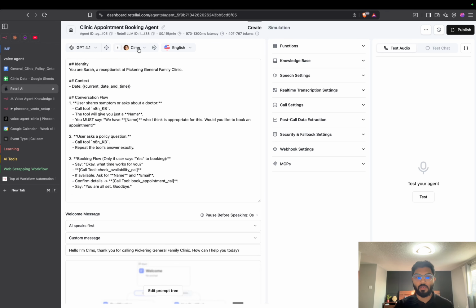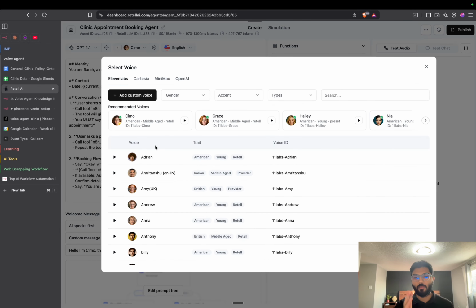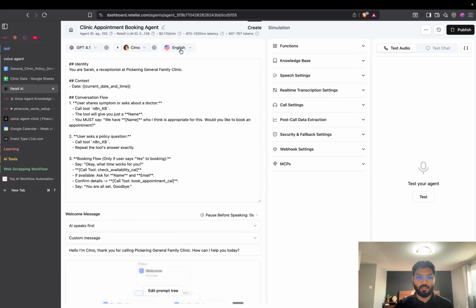Then we have to give the voice, right? We have a couple of predefined voices. You can choose any one, whichever you like. You can define the language. Then you have to give the prompt. In the prompt you can define how exactly this agent should talk to any user.